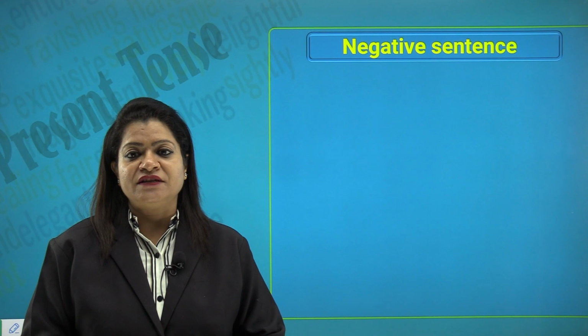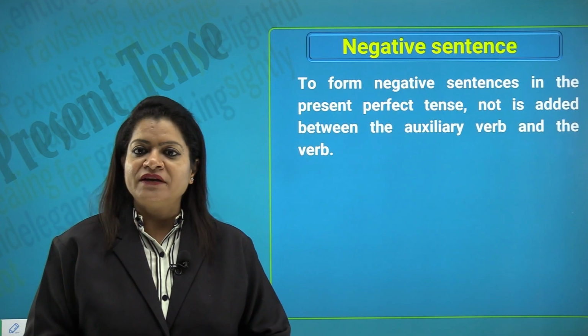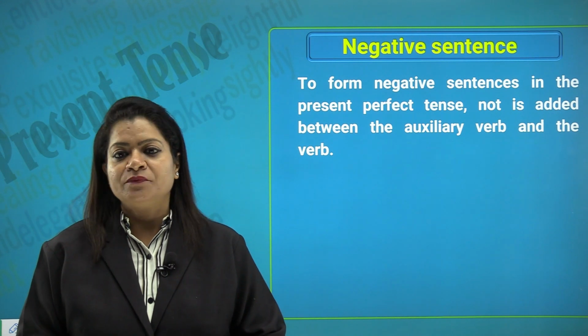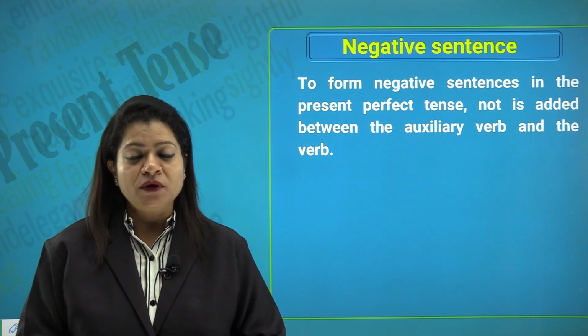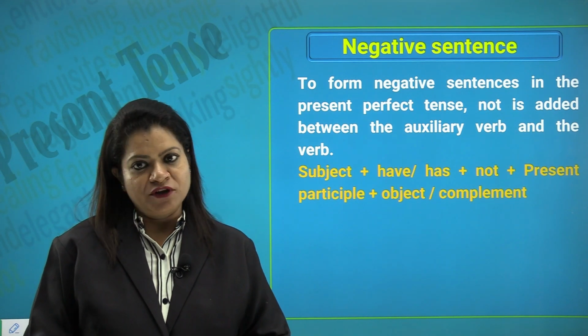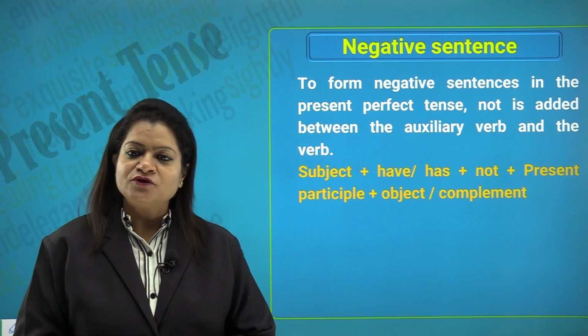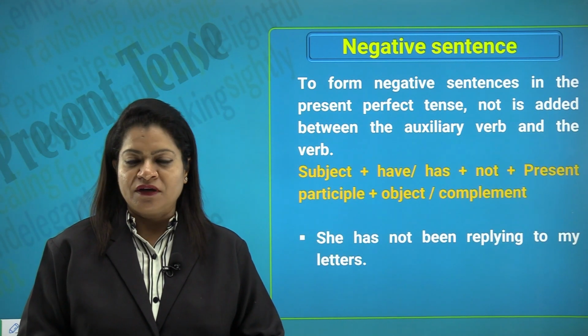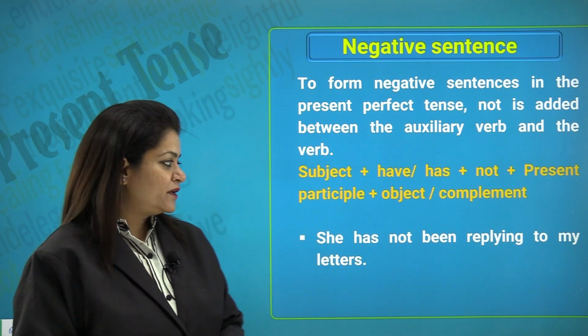Let us look at the negative sentences. So, to form negative sentences in the present perfect continuous tense, not is added between the auxiliary verb and the verb. Subject plus have or has, again depending on the number of our subject, plus not plus present participle plus the object or the complement. She has not been replying to my letter.